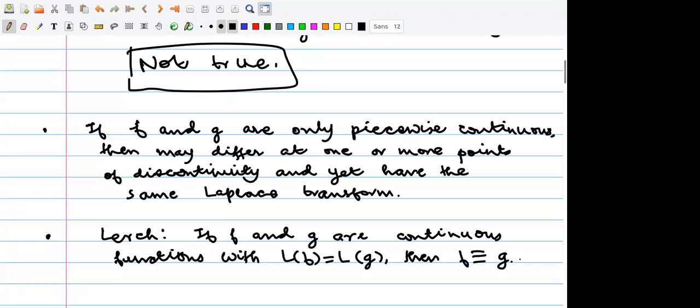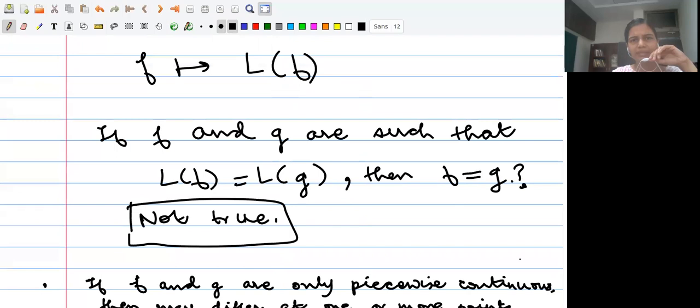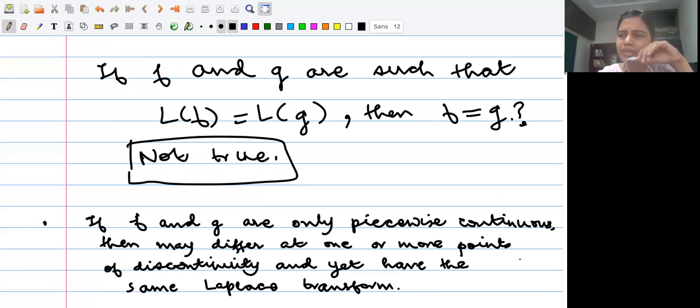Is that okay? Everybody with me on this point? So one cannot talk about the inverse Laplace transform always, but under some special circumstances. Does it answer your question?